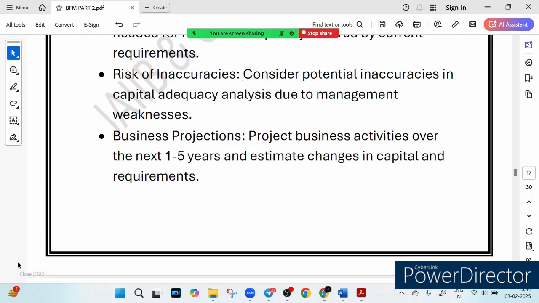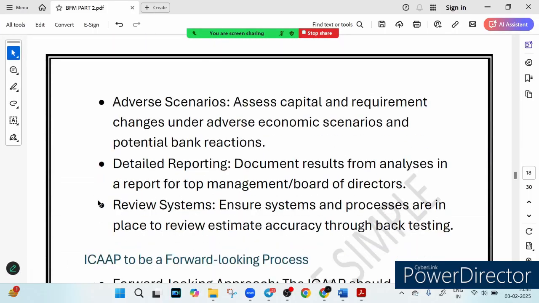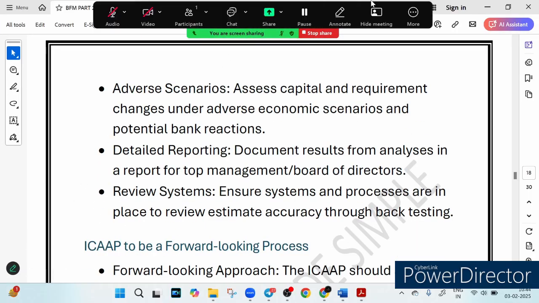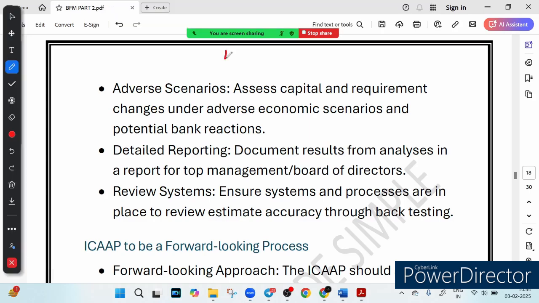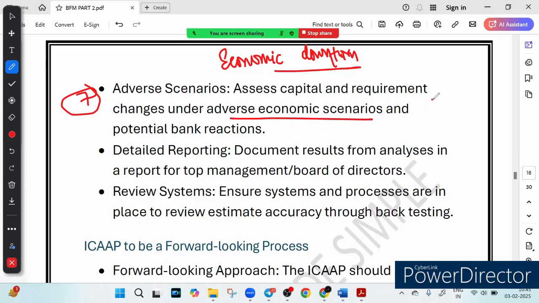And the seventh thing they do for moderately risky activity is preparing for economic downturn. When I say adverse scenario, it simply means economic downturn. This is the seventh thing they do. What it means is that banks simulate worst case scenarios. You can see clearly written here, adverse economic scenario, or you can also call it worst case scenario. So what does the bank do? The bank simulates worst case scenarios like recession, inflation, or a banking crisis and plans how to handle them.